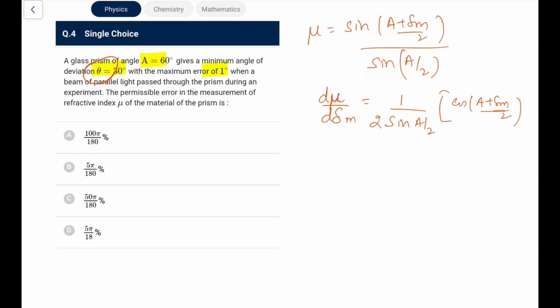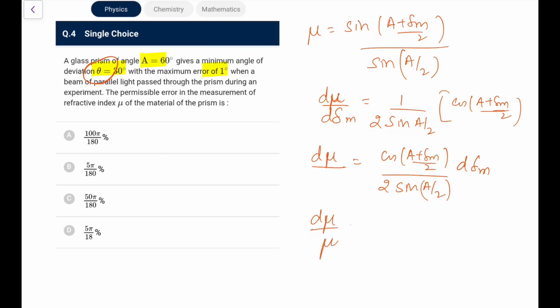So now for the error, we write d mu as cos of (A plus delta min) by 2, upon 2 times sine of A by 2, into d delta min. This d delta min, the permissible error, we know will be equal to 1 degree. We need the percentage error, so better to write it as d mu by mu, divided there.